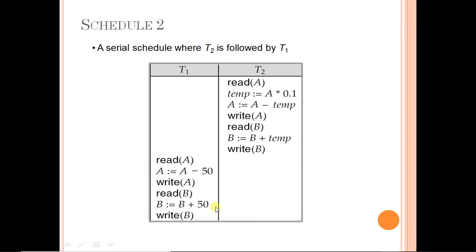Okay, for example, what you can do is, as you can see, instead of executing this write B, I can stop here and execute the instruction of this transaction. So what I am doing is trying to swap.